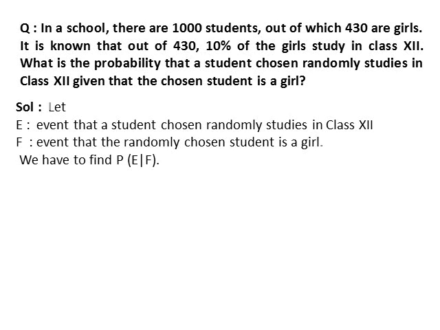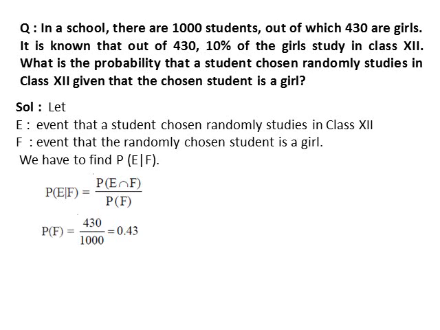Let E be the event that a student chosen randomly studies in class 12th and F be the event that the selected student is a girl. As we have to find the probability that a student studies in class 12th, given that the student is a girl, we actually have to find probability of E given F. By definition, probability of E given F equals probability of E intersection F upon probability of F.